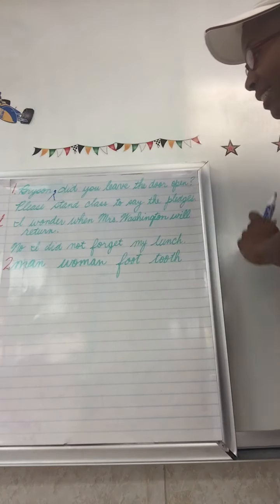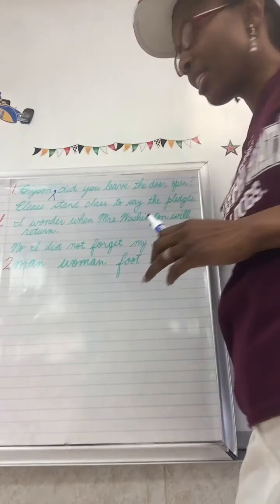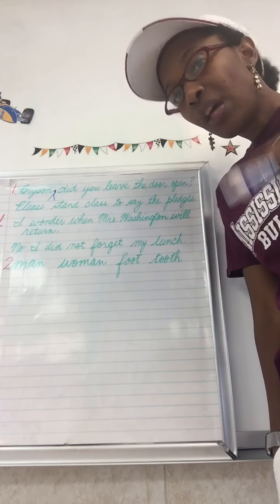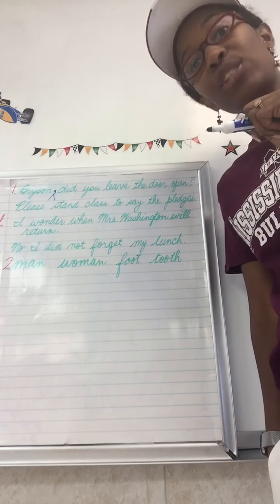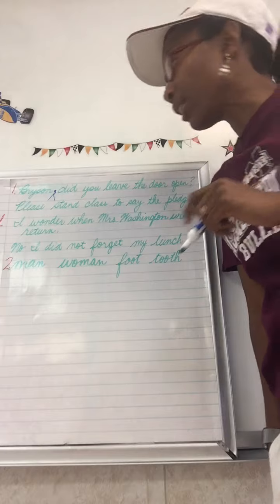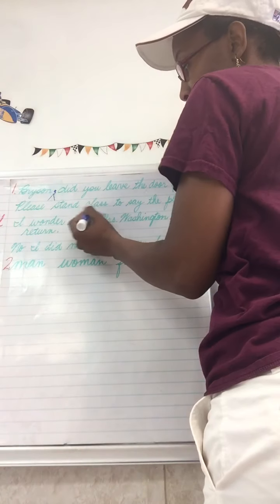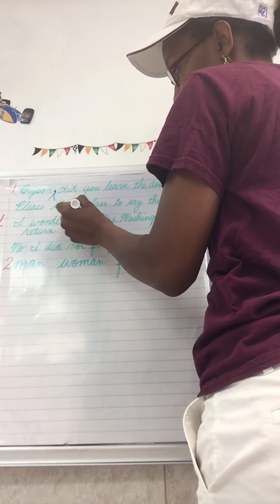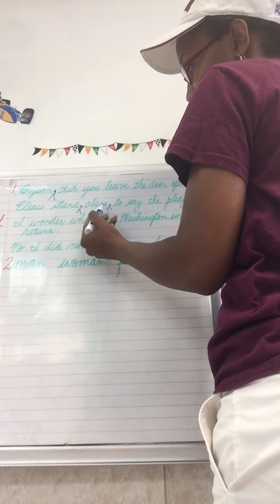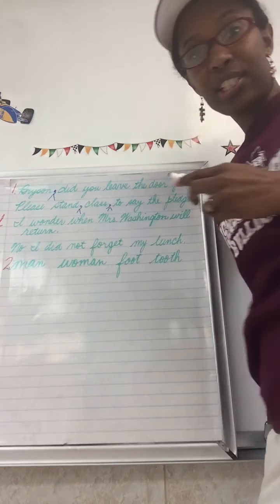Please stand, class, to say the pledges. Who are we giving an imperative command to? The class. So therefore, we put a comma before and after who we're speaking to. So if we're speaking to the class, we need a comma before and we need a comma after. Please stand, class, to say the pledges.